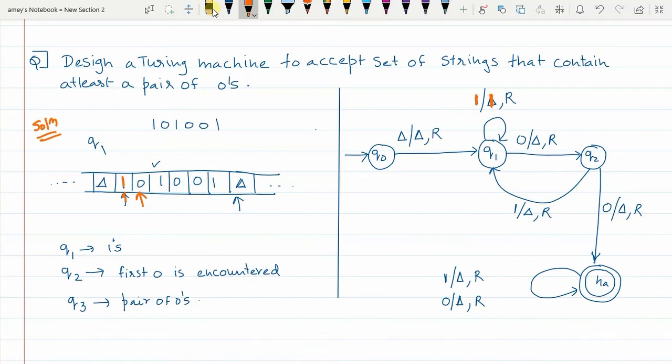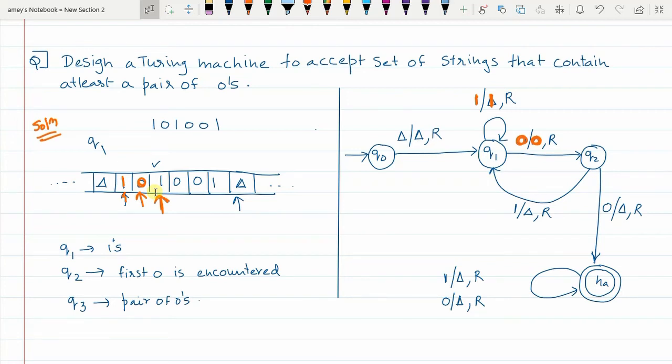Then after reading 0, if I want to say that 0 is retained and the pointer moves to the right, what will I do? Here in Q1 state, when 0 is encountered, 0 was wiped off, replaced with delta. I can say 0 is replaced with itself. So when I say 0 is replaced with itself, it means 0 is untouched here and the pointer moves to the next element.